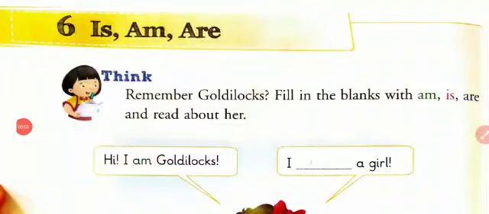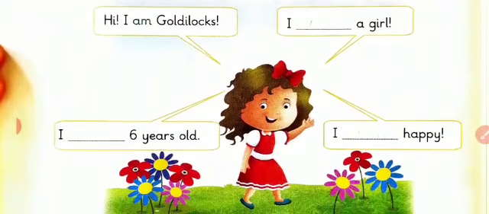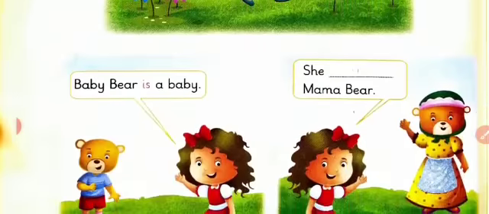So today we will study the second part of this chapter 6, is, am and are. Till now we have used these three words and we have filled these blanks.